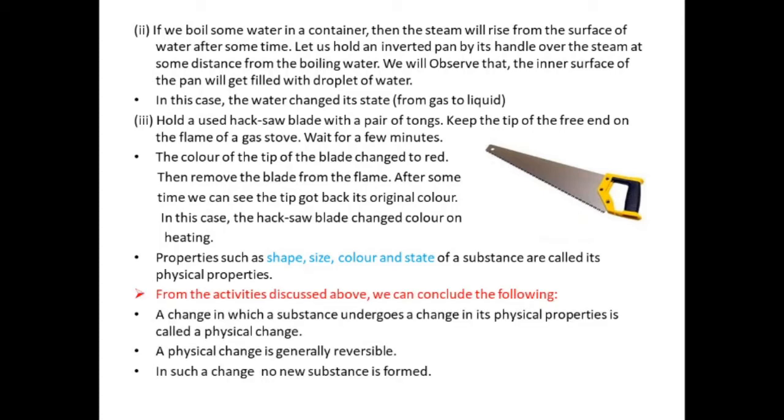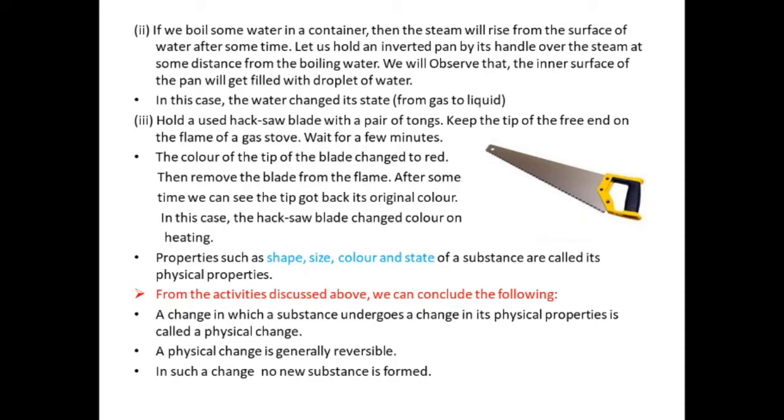From the activities discussed so far, we can conclude that a change in which a substance undergoes a change in its physical properties such as shape, size, color and state is called a physical change. Once again I am repeating, a change in which a substance undergoes a change in its physical properties such as shape, size, color and state is called a physical change.